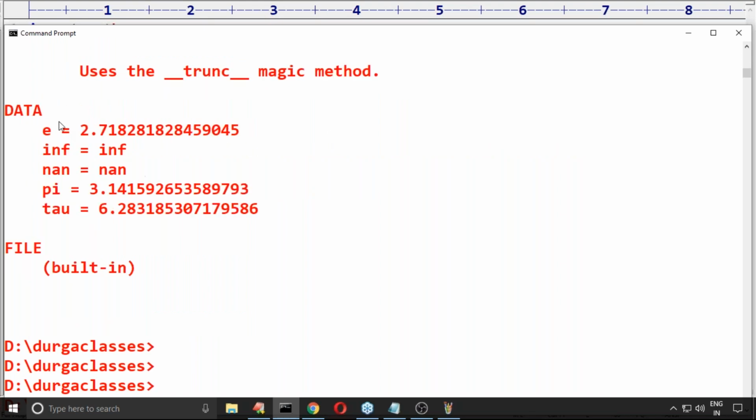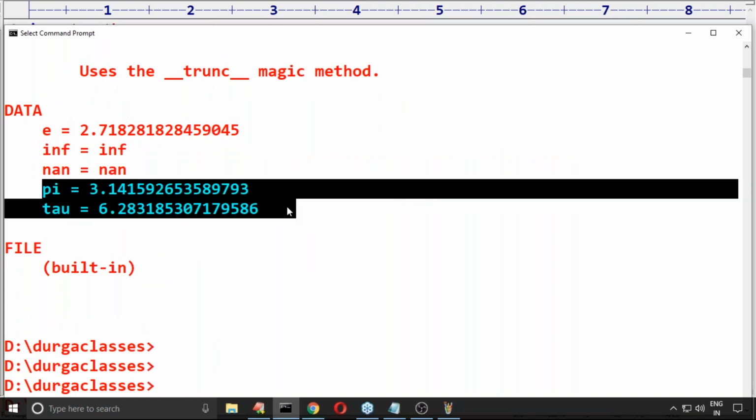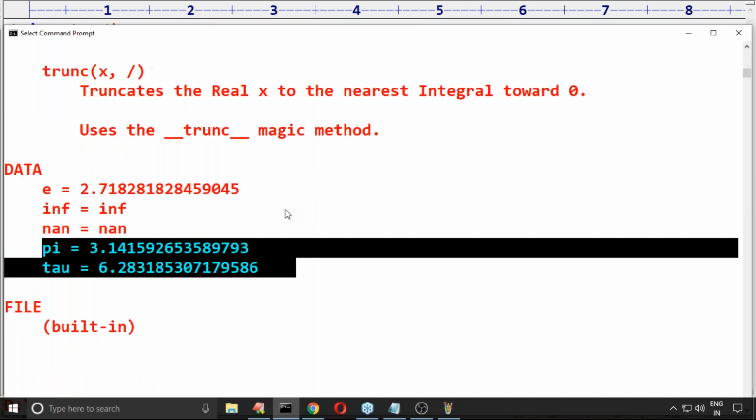Now which variables are there? E variable is there, 2.718. INF is there, NaN is there, pi is there, tau is there. These are the variables, right?